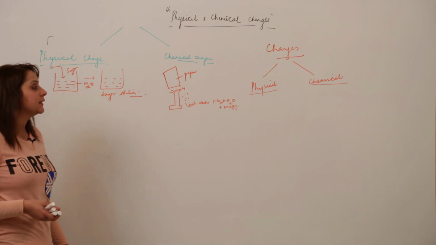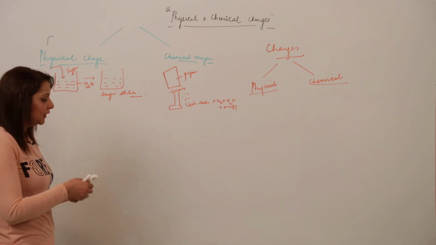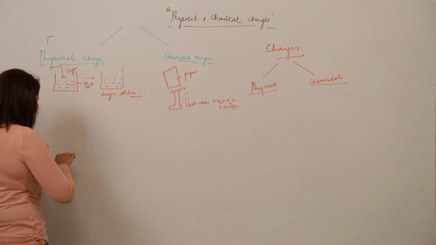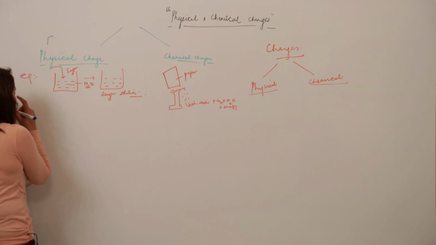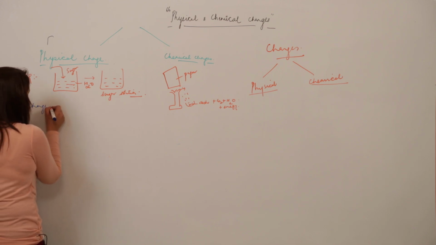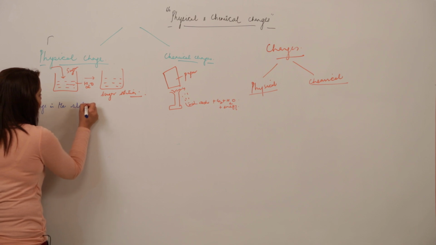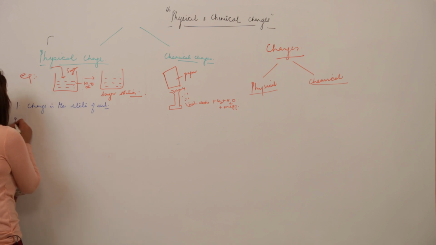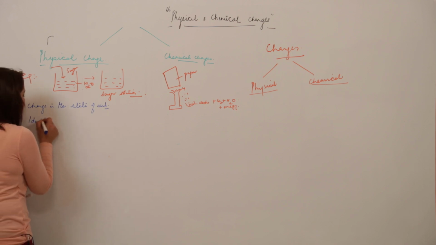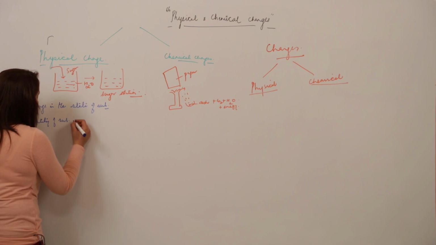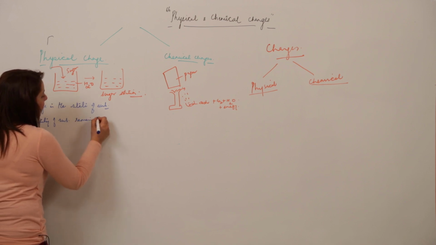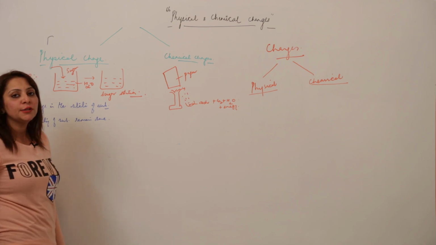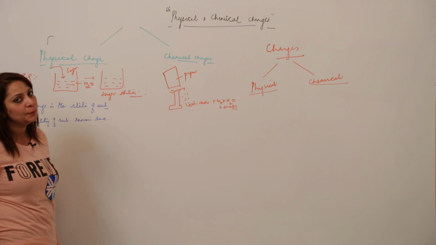Now we will look for the difference between the physical and the chemical change. When we dissolve sugar into water, what happens? It is just a change in the state of the substance. Otherwise, the identity of the substance remains as such. As you can see, the sugar remains as sugar and the water remains as water. They both just unite to form sugar solution, but the identity is still maintained.